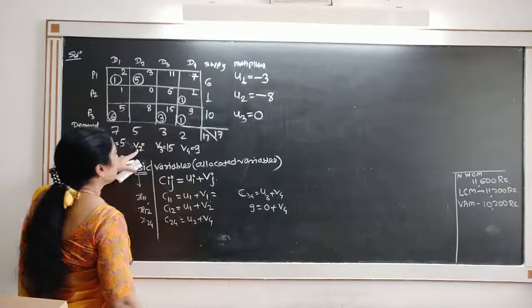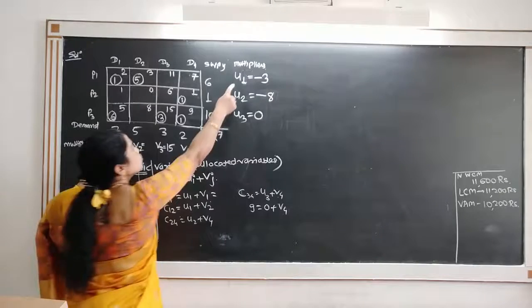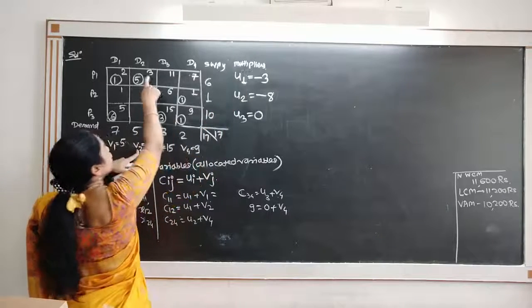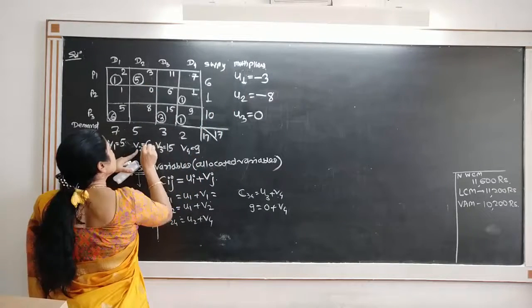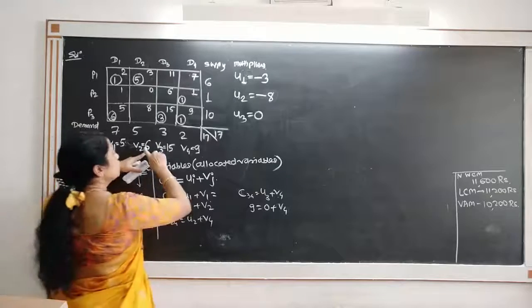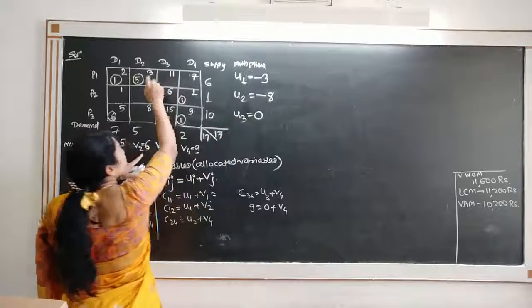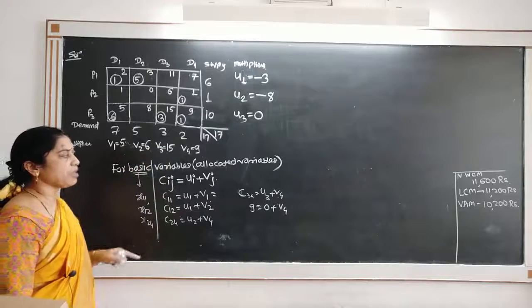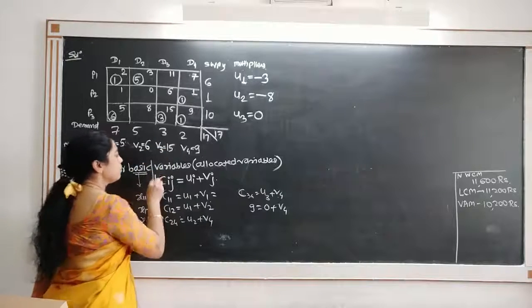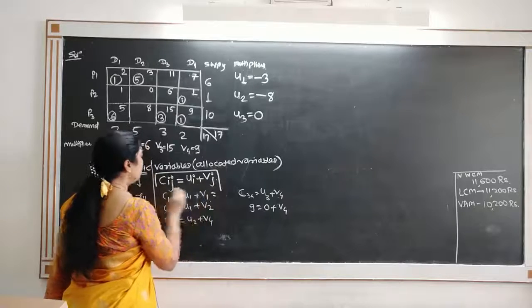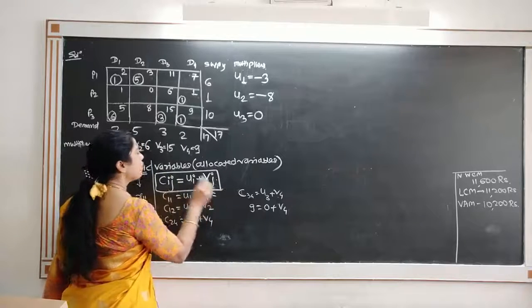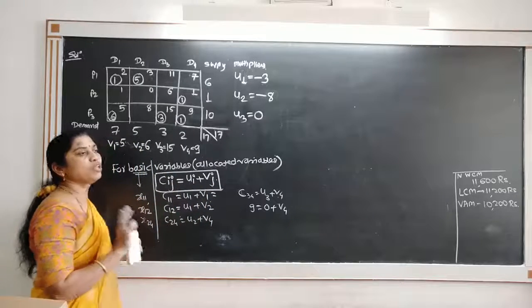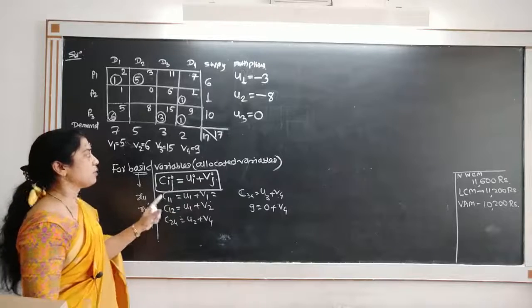Now it remains to find the value of V2. So use U1 plus V2 must be equal to 3. So V2 must be equal to 6, so that 6 minus 3 equals 3. So I found all these values of multipliers using the formula Cij is equal to Ui plus Vj for basic variables, that is only for allocated variables.